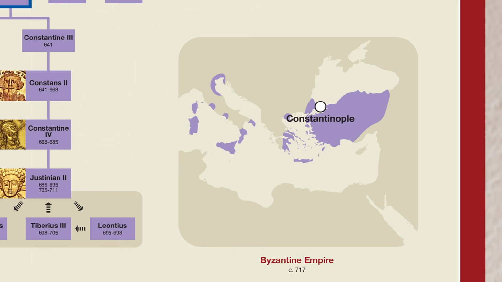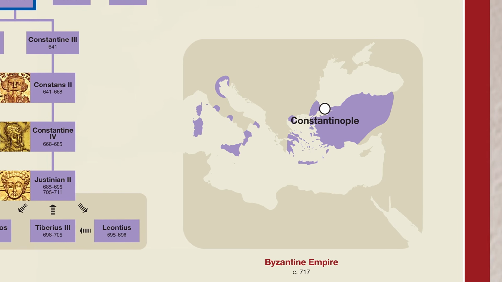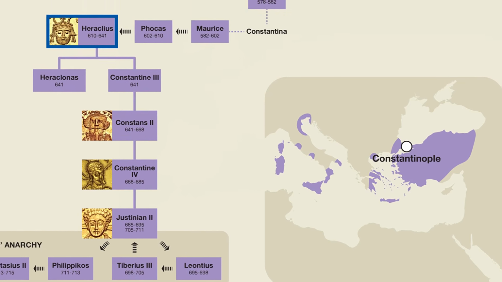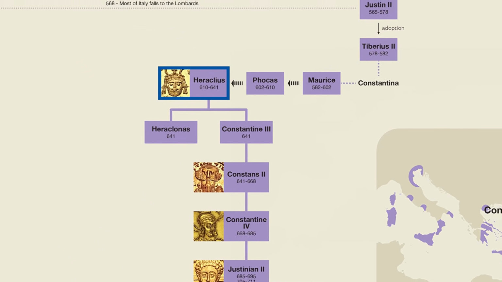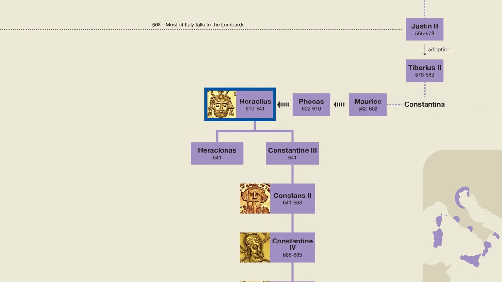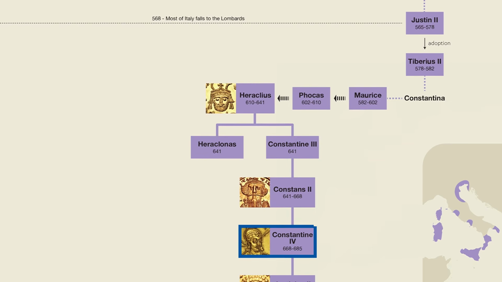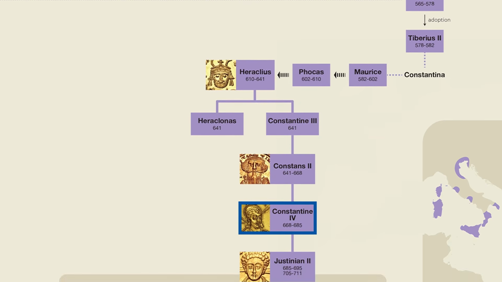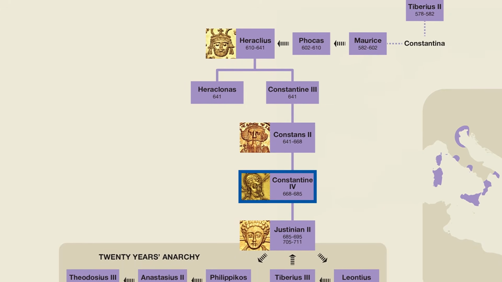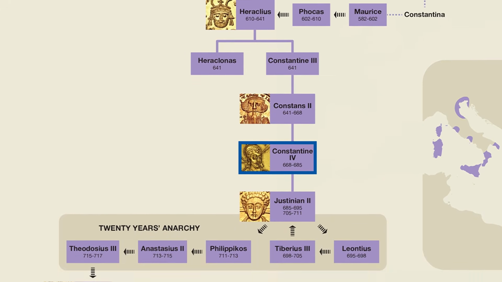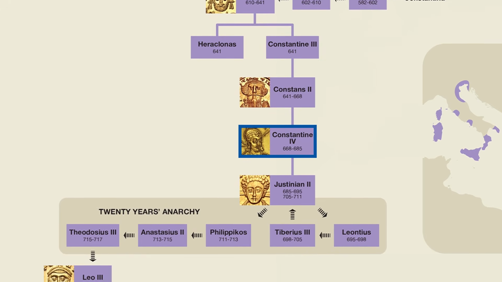Now, the main reason why the Byzantine Empire shrunk so much during this period was due to the arrival of a new religion on the scene, Islam. For context, the Prophet Muhammad was born during the reign of Justin II, and he died during the reign of Heraclius. His successors, known as the Caliphs, went on to capture Jerusalem in 636 and Egypt in 641. However, during the reign of Constantine IV, the Byzantines managed to stop the Muslim armies from conquering Constantinople itself by successfully repelling the first Arab siege on the city.